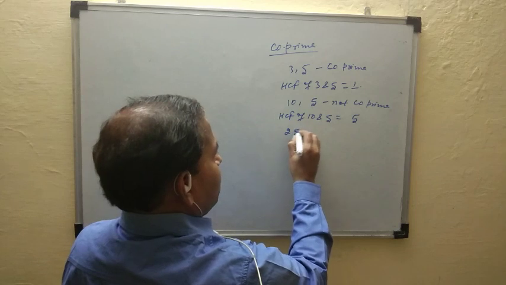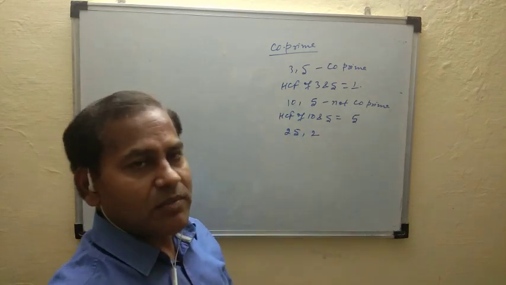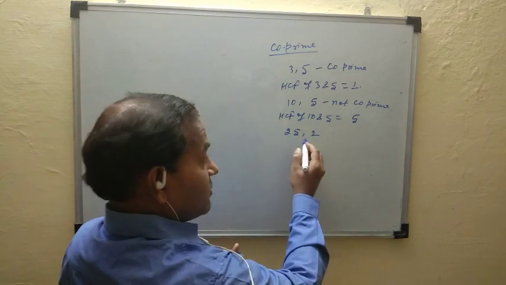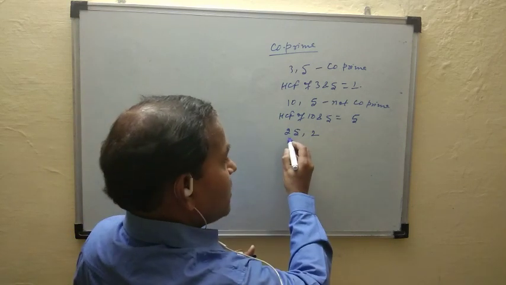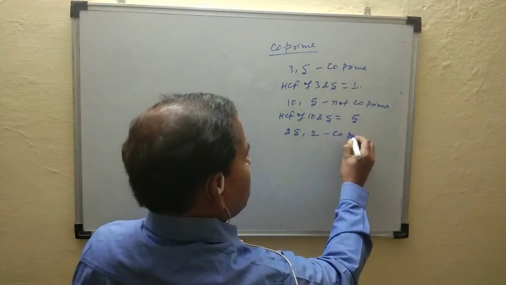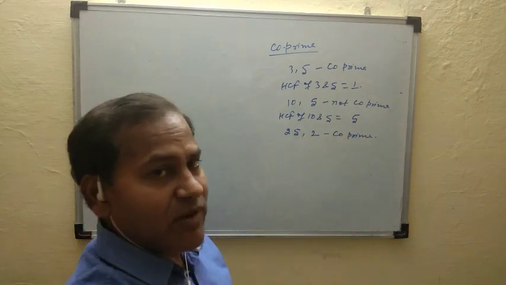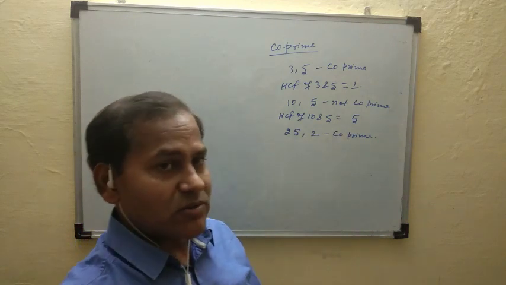Suppose 25 and 2. Also not co-prime, because their HCF, sorry, this is co-prime because their HCF is equal to 1. This is also co-prime, because the HCF of 25 and 2 is equal to 1. So this is co-prime.